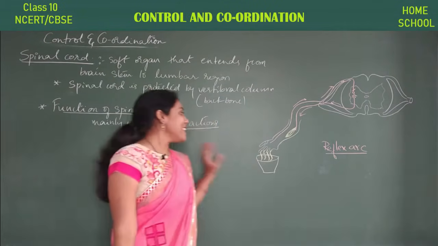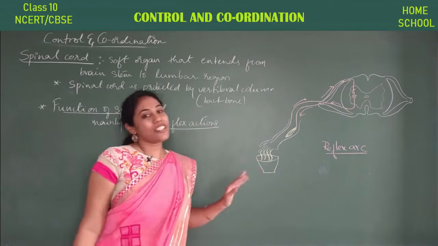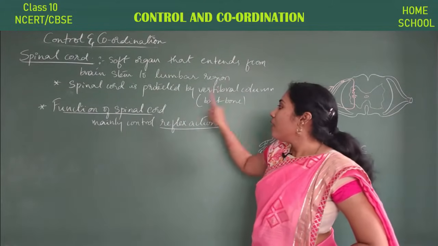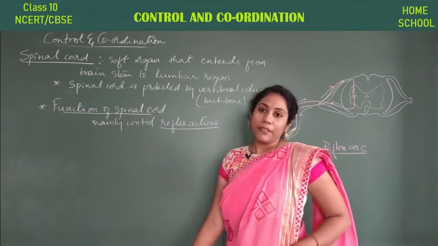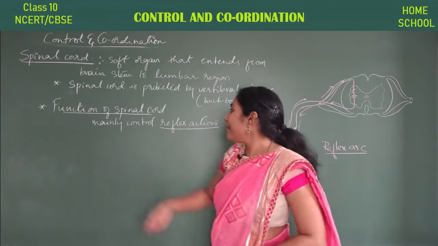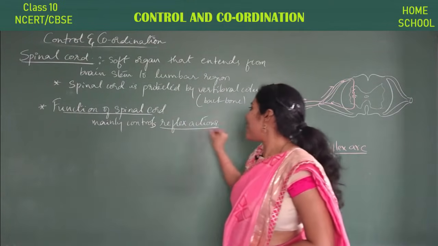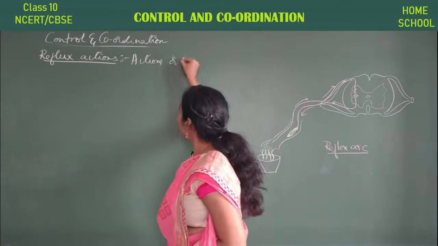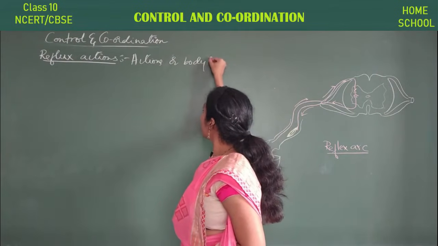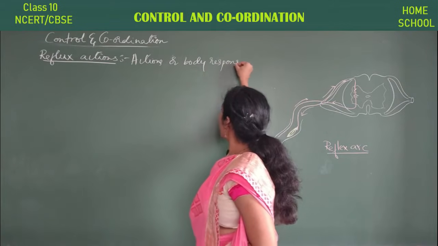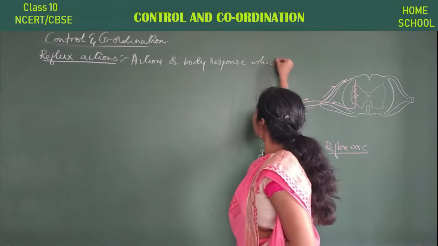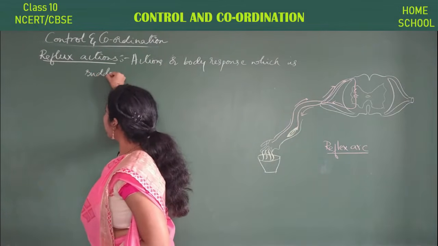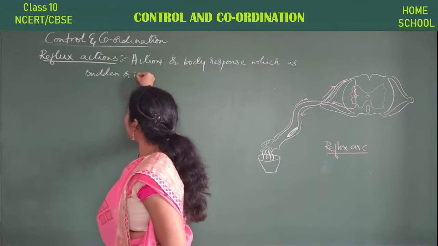And these sudden actions are called reflex actions, and they are controlled by the spinal cord. And this is a very, very important point. So the spinal cord mainly controls reflex actions. So what do you mean by reflex actions, guys? A body response which is sudden or instant.